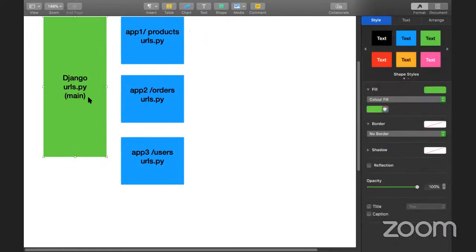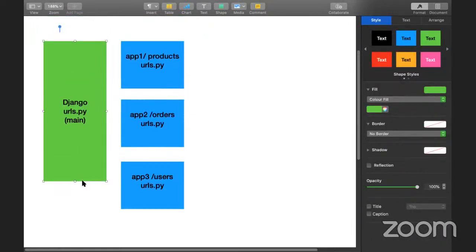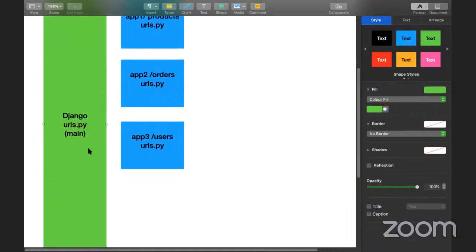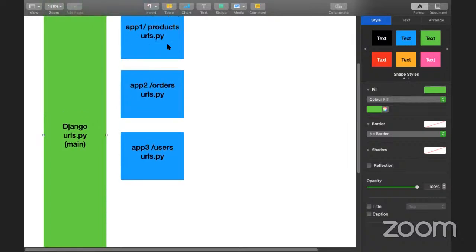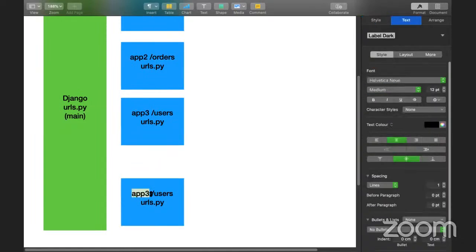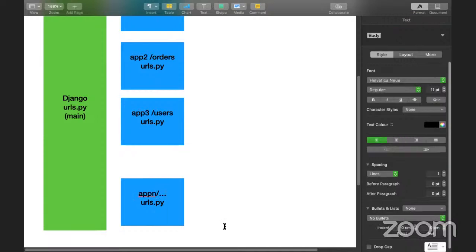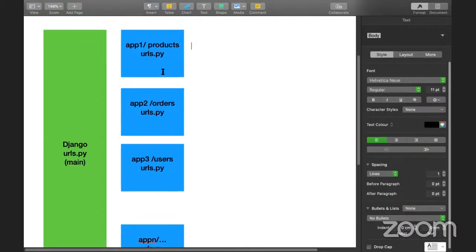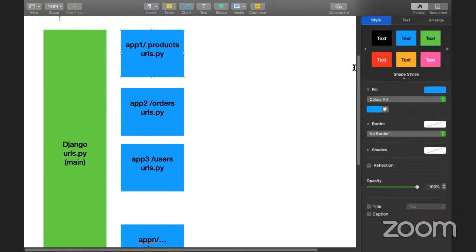Okay, so Django is the main project. Under that, I can create n number of apps here. But if you look here, this Django has the main URL, and every app also has its urls.py. This is one URL, this is another URL, then another URL. Like that, if you're creating n number of apps, basically n number of URLs will be there. So I'm just going to say it is app n. So we can have n number of URLs. From the URLs, actual Django follows the MVT architecture. That's called model view template.